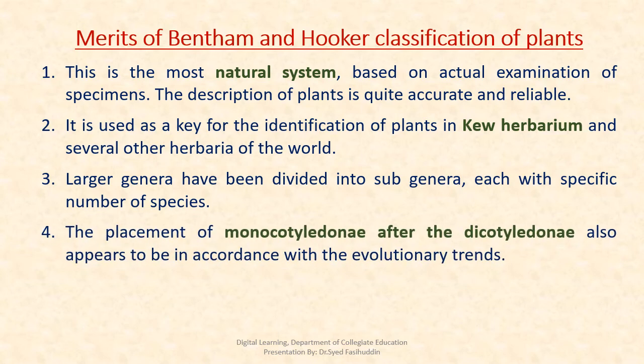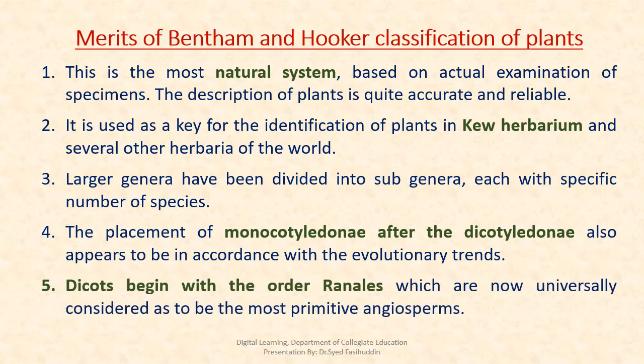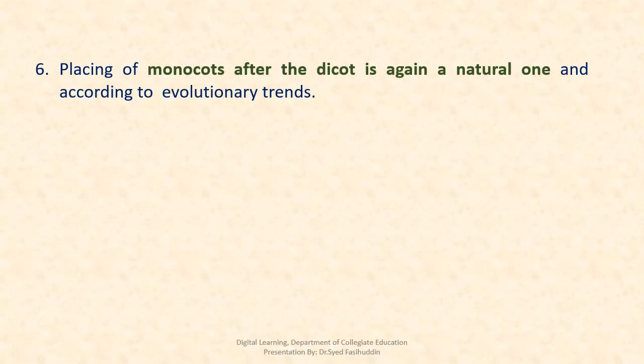The placement of monocotyledone after dicotyledone also appears to be in accordance with the evolutionary trends. Dicots begin with the order Ranales, which are now universally considered to be the most primitive angiosperms. Placing of monocots after dicots is again a natural one.